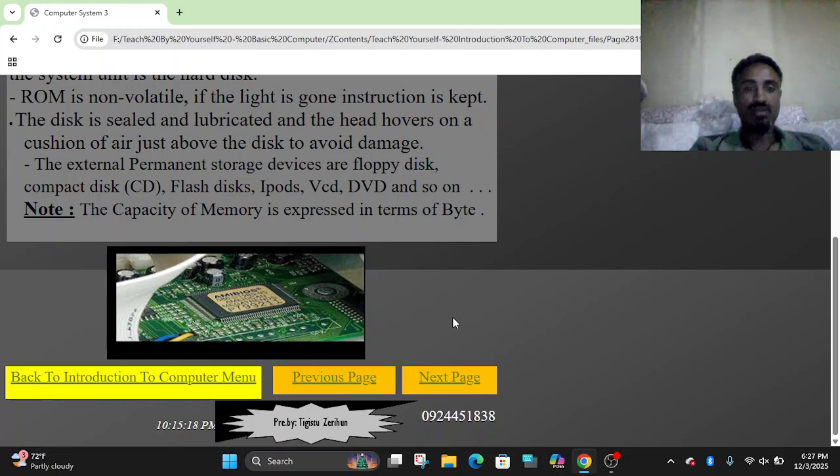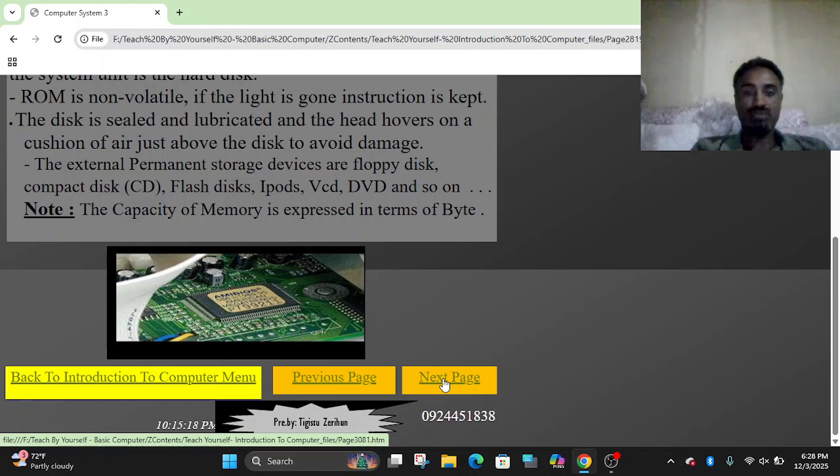In case of RAM, random access memory, we plug and unplug and it's possible to upgrade. The storage capacity of the memories is measured in bytes, can be gigabytes, or nowadays we also have terabyte storage capacities in case of hard disks.